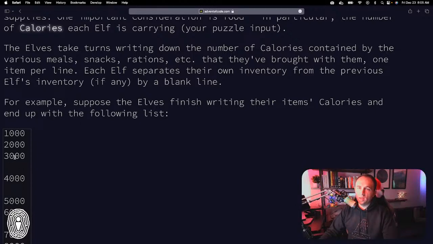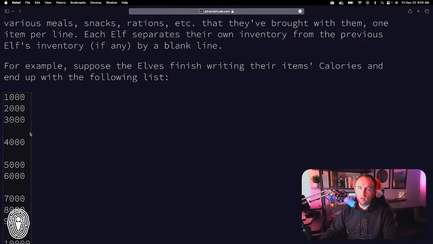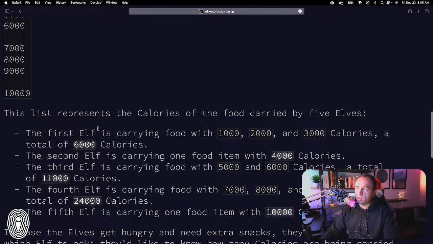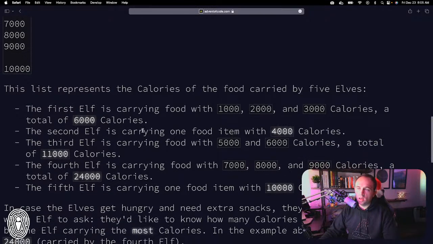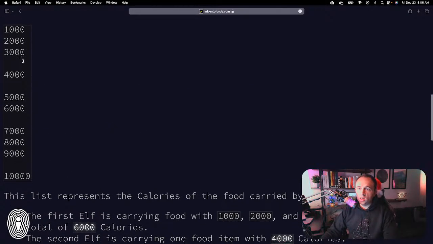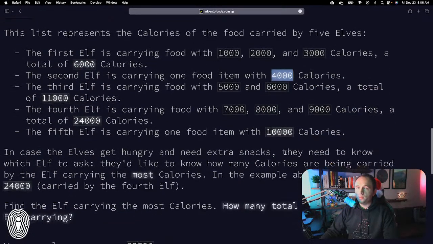So this first elf is carrying 6,000 calories. The next elf is carrying 4,000. Next is 11, and that's what it's even telling us down here. That's the nice thing about Advent of Code: they really do try to make things clear and remove the level of ambiguity. So we're not guessing here. It's actually saying, okay, this is 6,000. This one is 4,000, and so on.